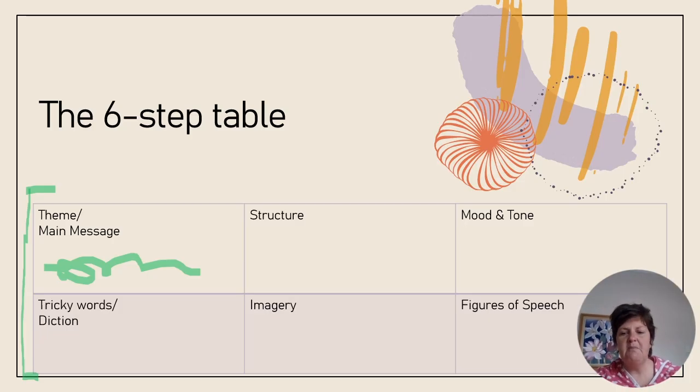You want to know what the main internal and external structure of the poem is so that you can answer questions about structure, the mood and tone in the poem, tricky words and diction. Now, tricky words refers to words you don't know the meaning of. Obviously, poets convey meaning through words. So when you spot a word in a poem and you don't know the meaning, do a quick Google of the meaning of that word.